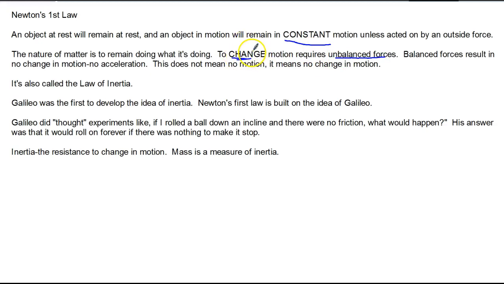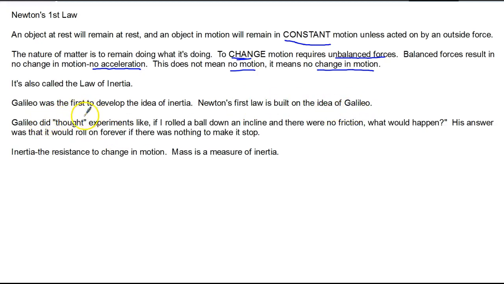Continuing with the same motion does not. Balanced forces result in no change in motion, no acceleration. This does not mean no motion. It means no change in motion. This is also called the law of inertia. Galileo was the first person to develop the idea of inertia, and Newton came along after Galileo and built his first law based on the ideas that Galileo had published.